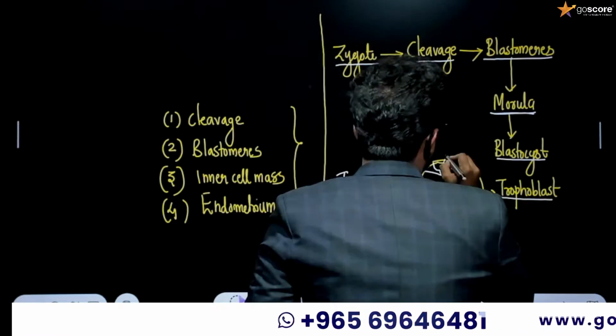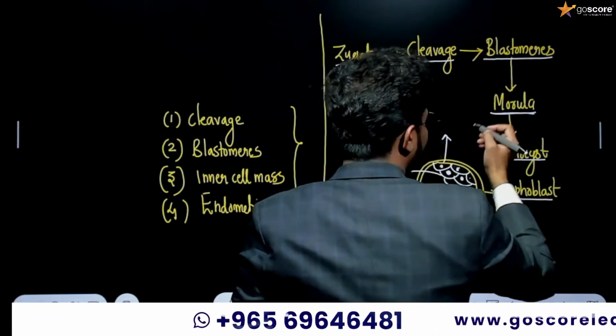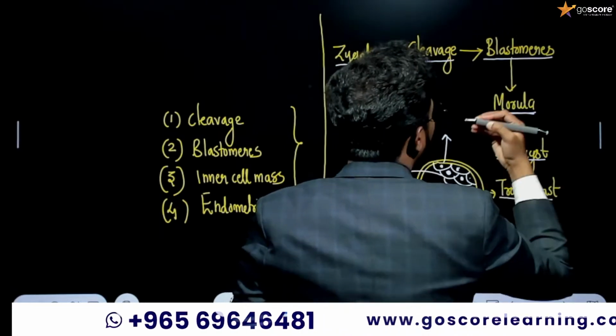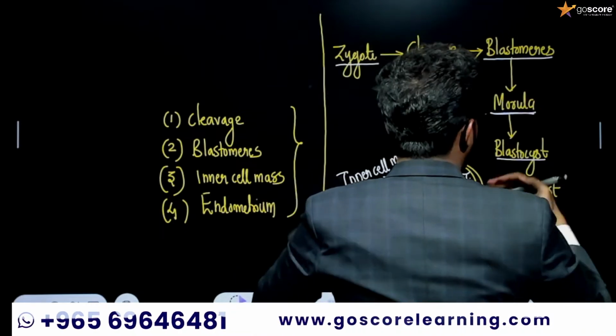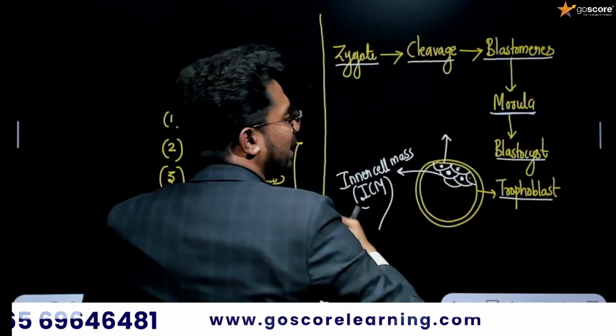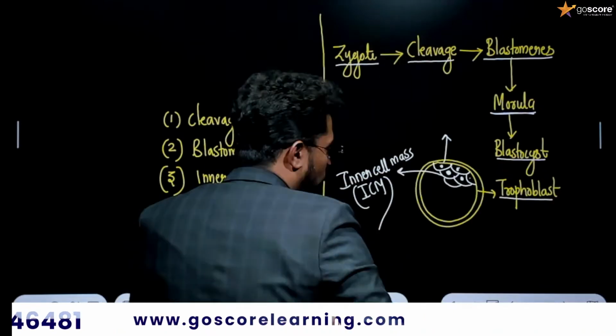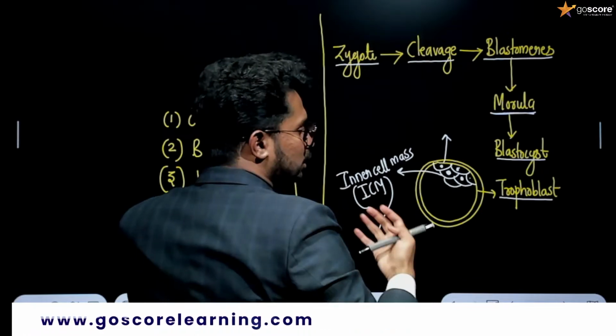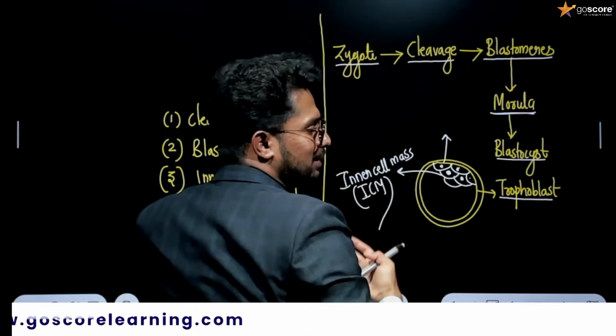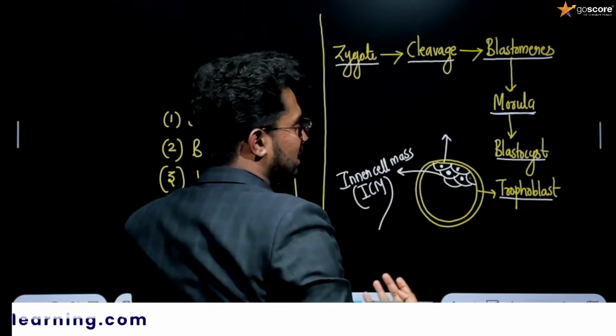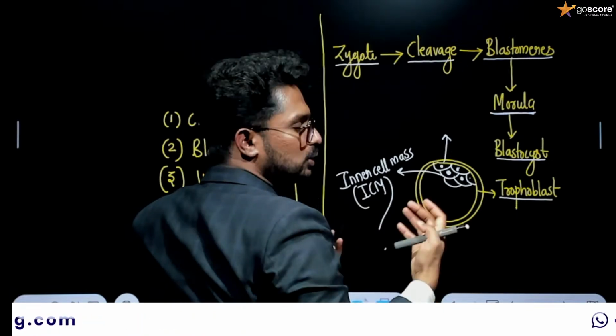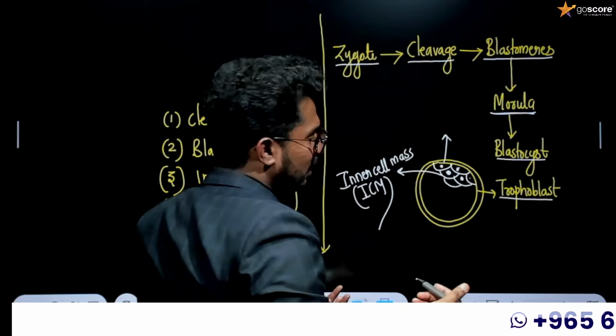Exactly, this trophoblast will be embedded in the endometrium lining of the uterus, and after attaching to the endometrium lining of the uterus, the embryo will start to develop into a fetus, and finally the fetus will develop into an adult itself. Okay, this is the point.